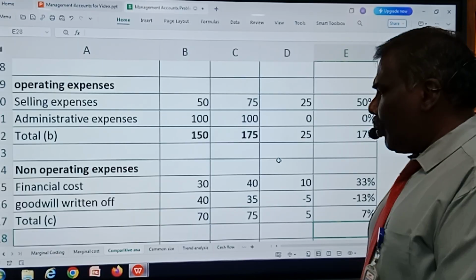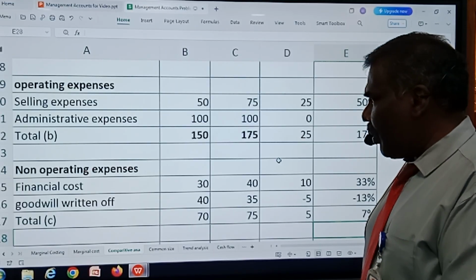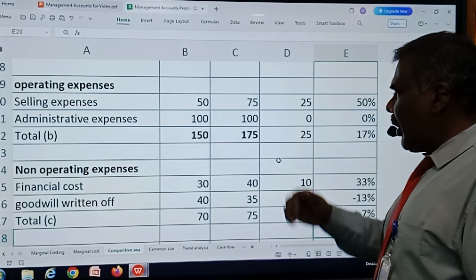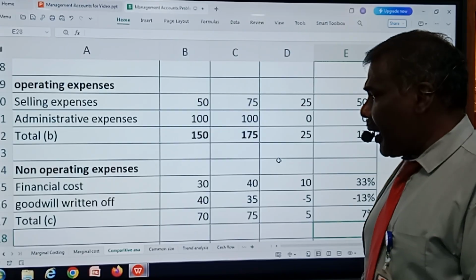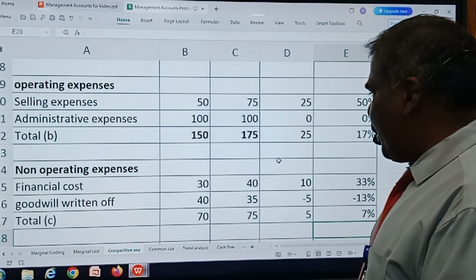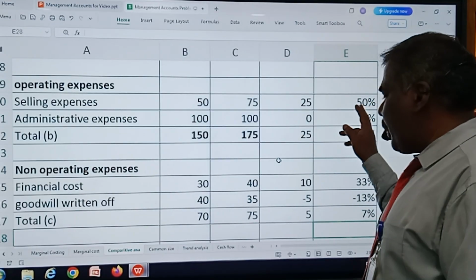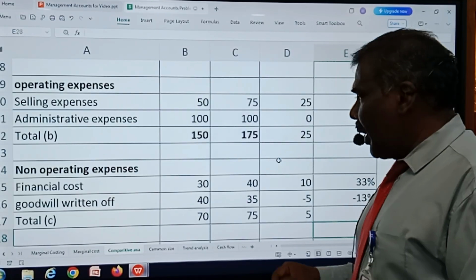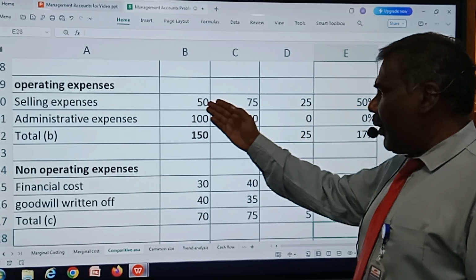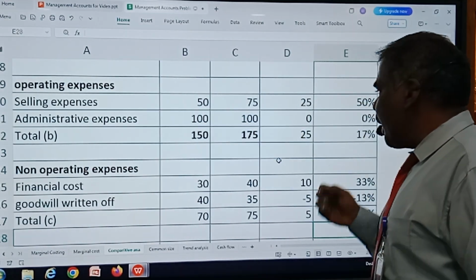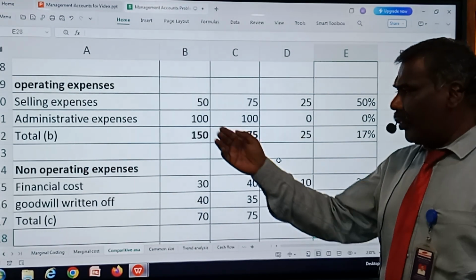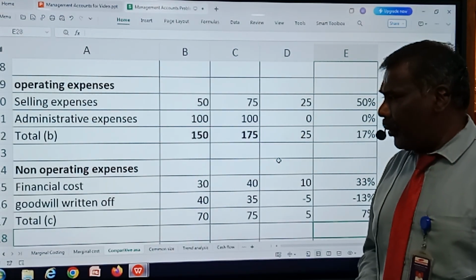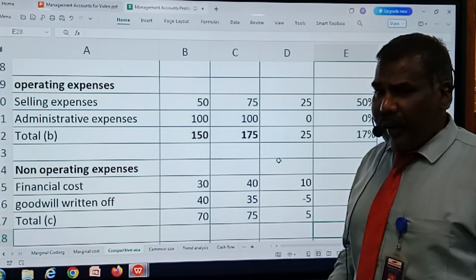Selling expense in the year 2023 is 50 and in the year 2024 is 75. That's a change of 25 rupees. There is an increase in expenses by 25 rupees. In terms of percentage, the change amount is divided by the base year 50. I'm getting 50%. Whereas in case of administrative expenses, in the year 2023 it is 100, and in the